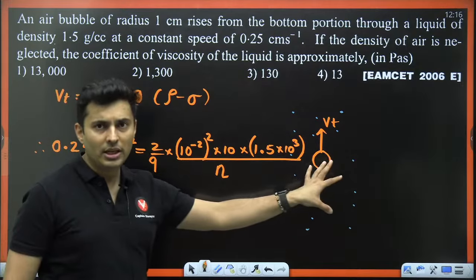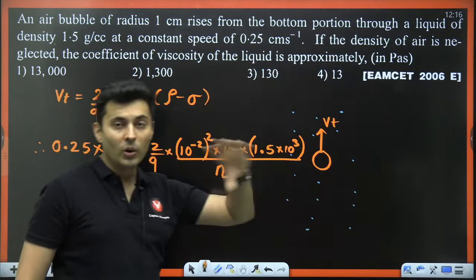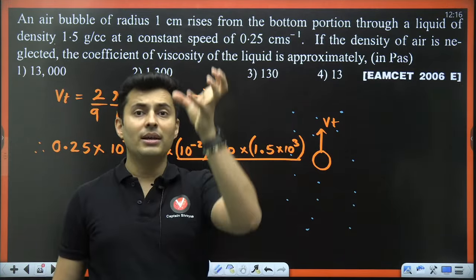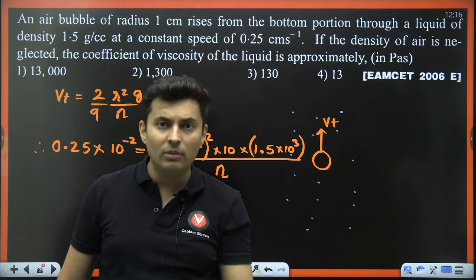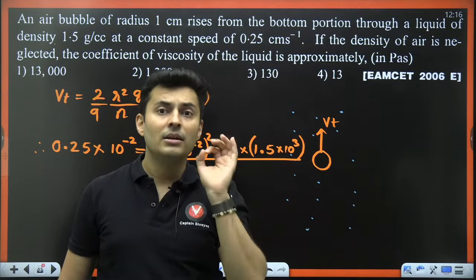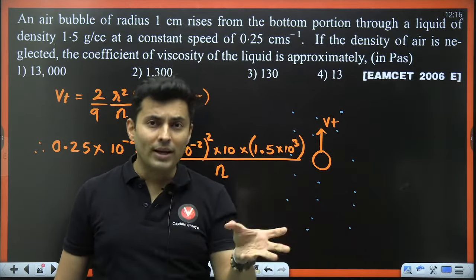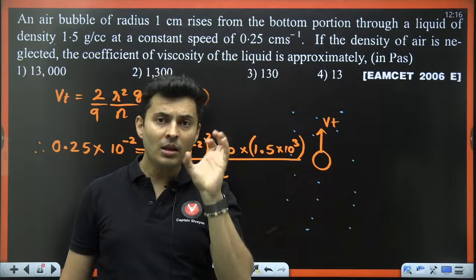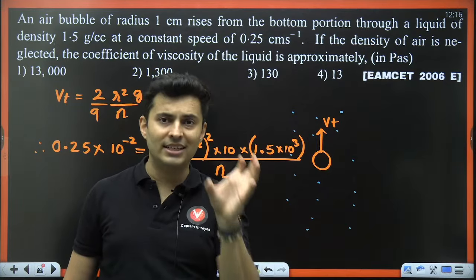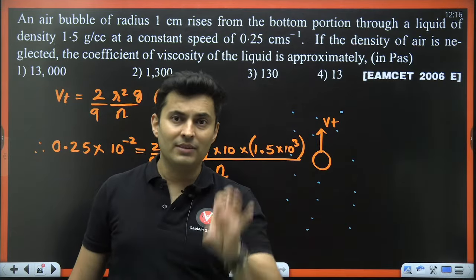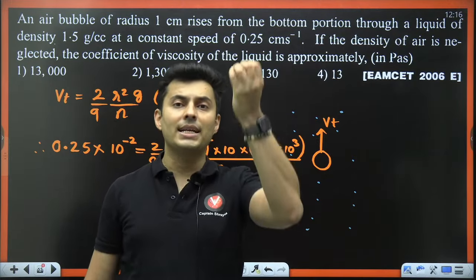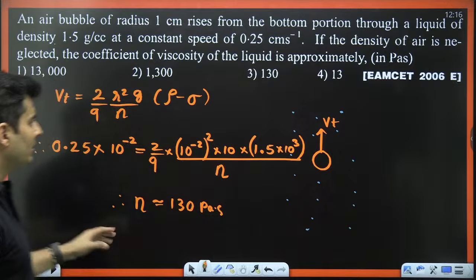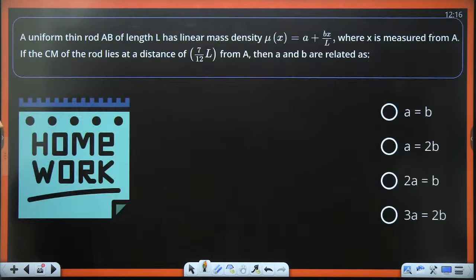Why is it a question on terminal velocity? Because it's a sphere which is going inside a liquid with a constant speed. Instead of falling down, it is going up. That's the difference, because the bubble has lower density than the medium. Generally, the drop falls down because the density of the drop is more. But if the drop was lighter than the outside medium, instead of falling down, it will rise up with terminal velocity. That's the only difference. Okay, so 130 is the answer.